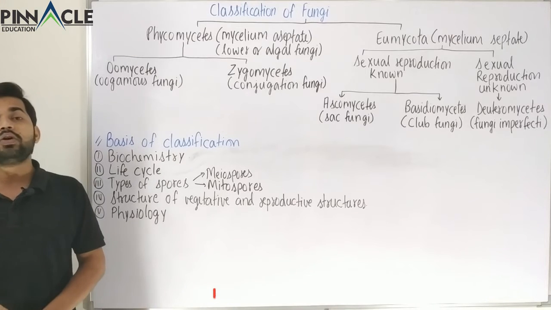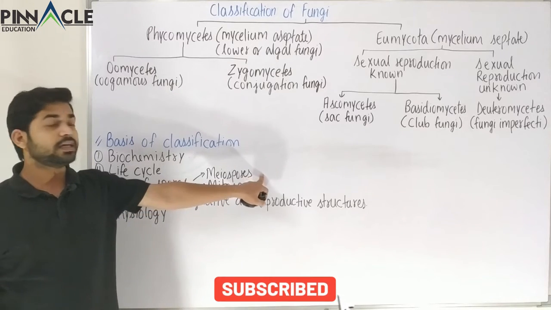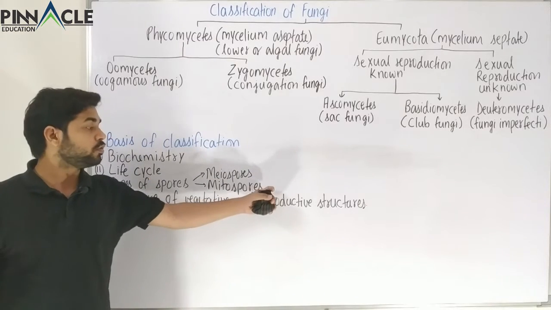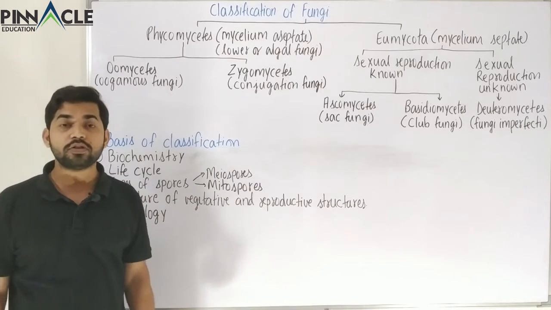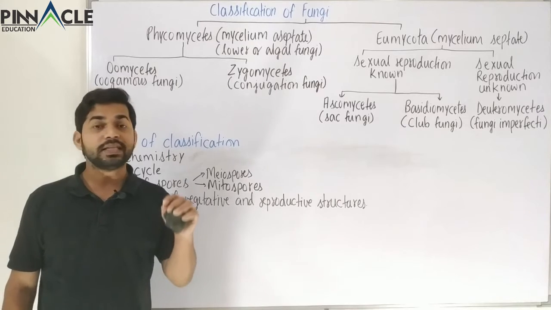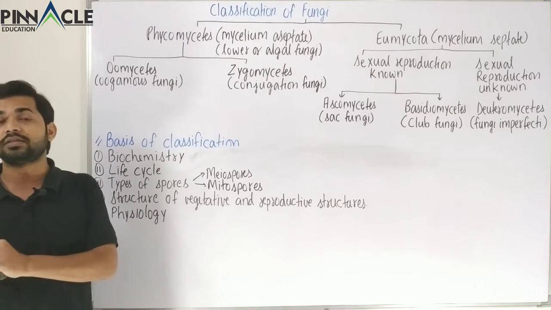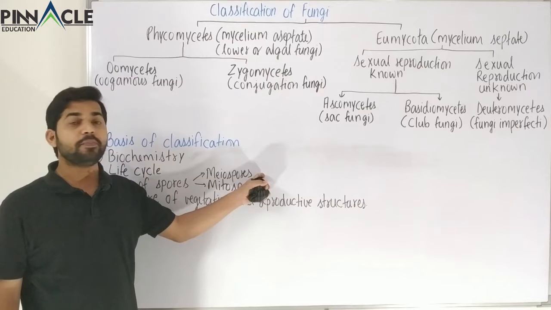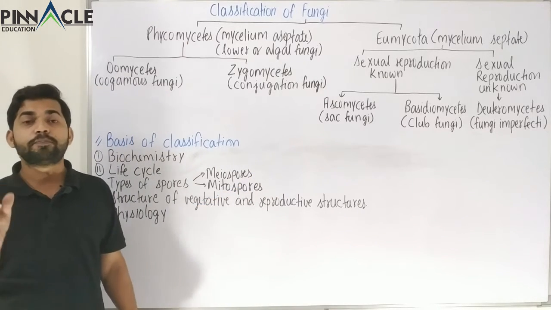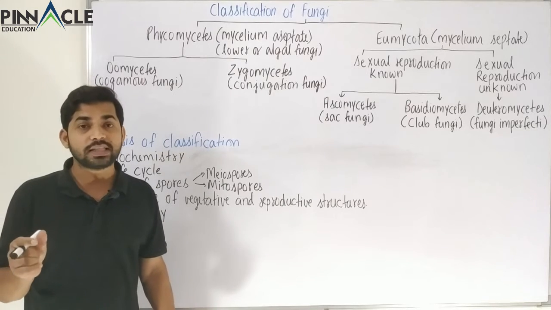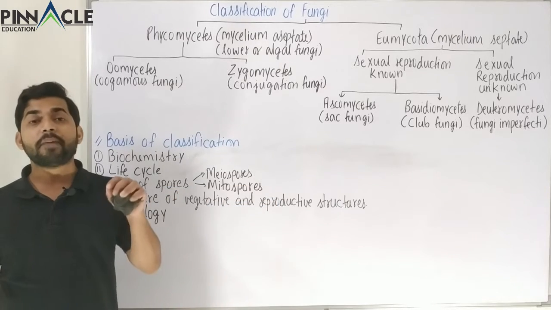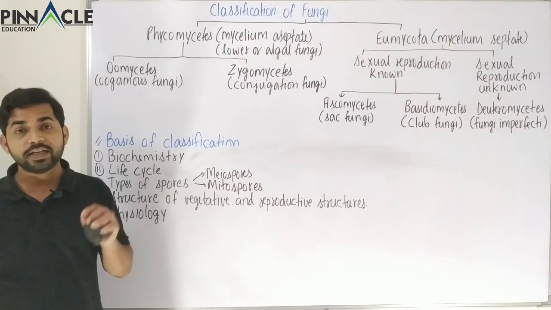So these are formed due to meiosis, and that will come under the meiospores. The asexual spores are included in the category of mitospores, and the ascospores or the basidiospores, which are formed in ascomycetes and basidiomycetes respectively, will come under meiosis, or meiospores. In the case of meiospores, the spores are the result of meiosis, that is reductional division. But here the spores will be formed by mitosis, that is equational division.